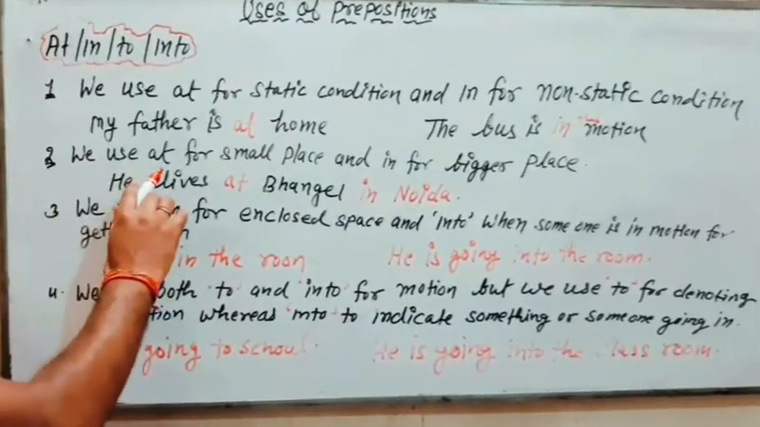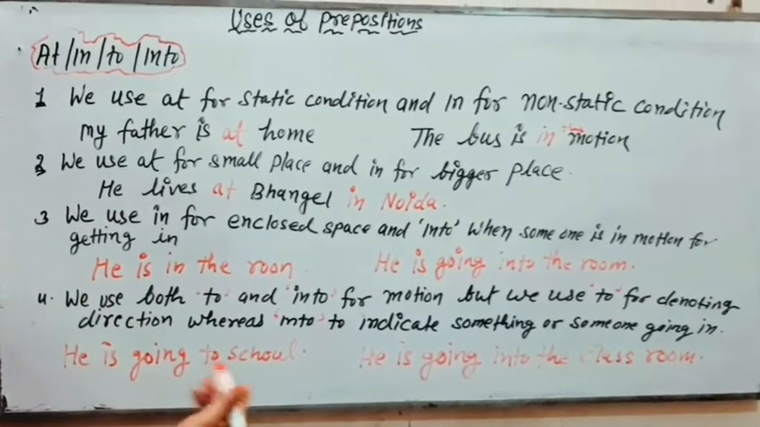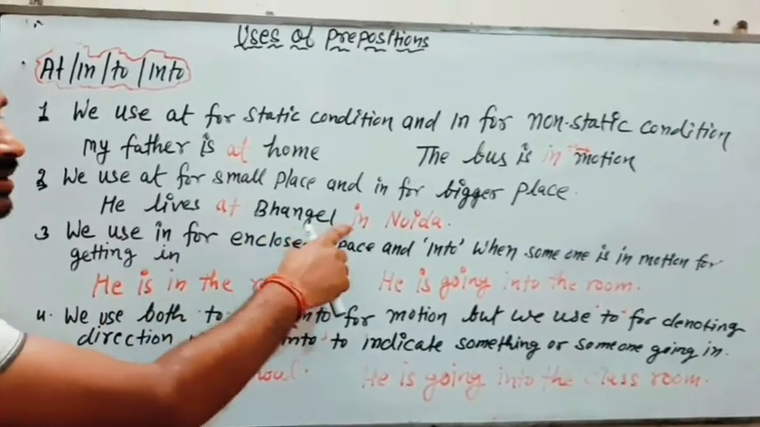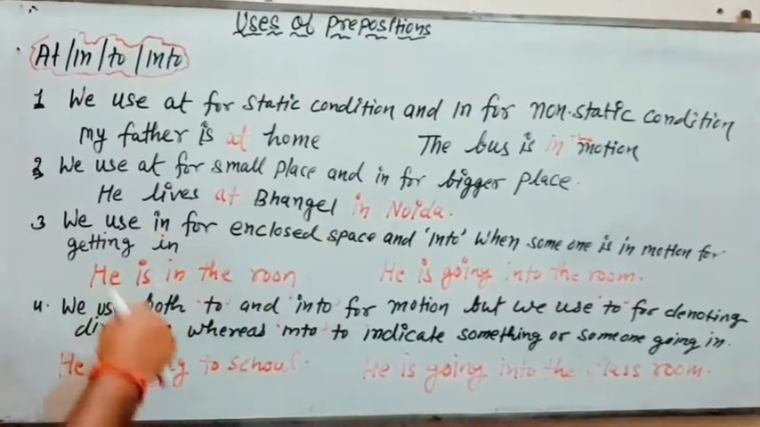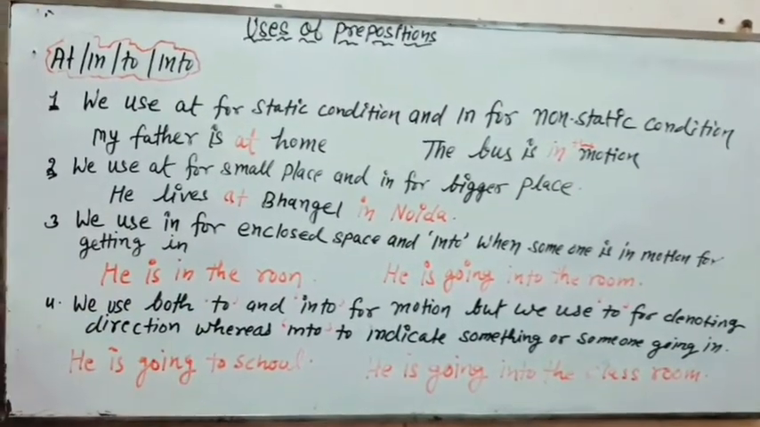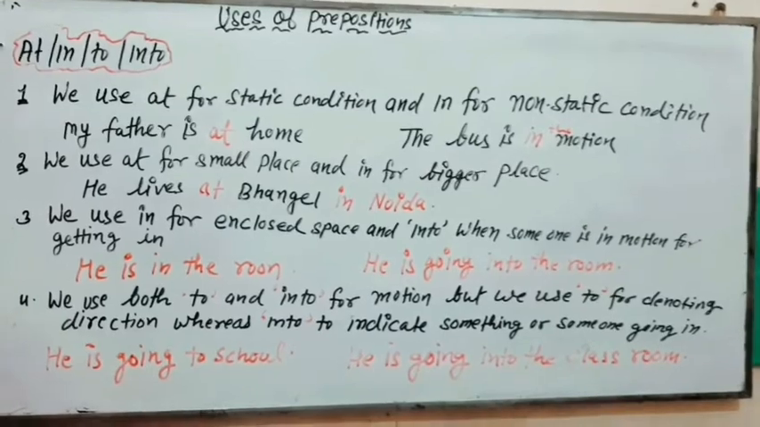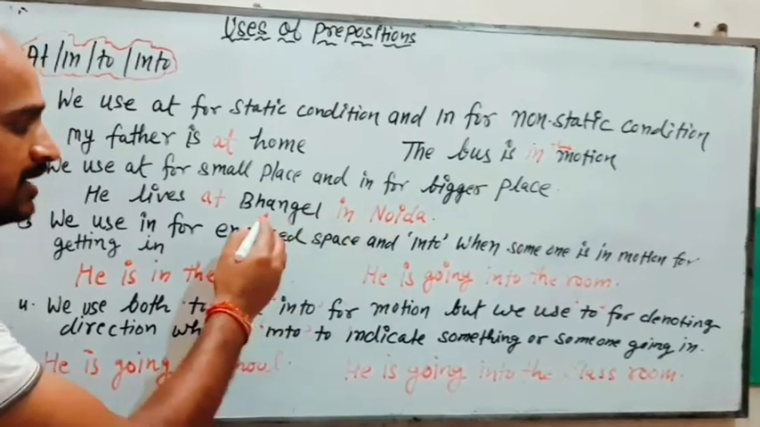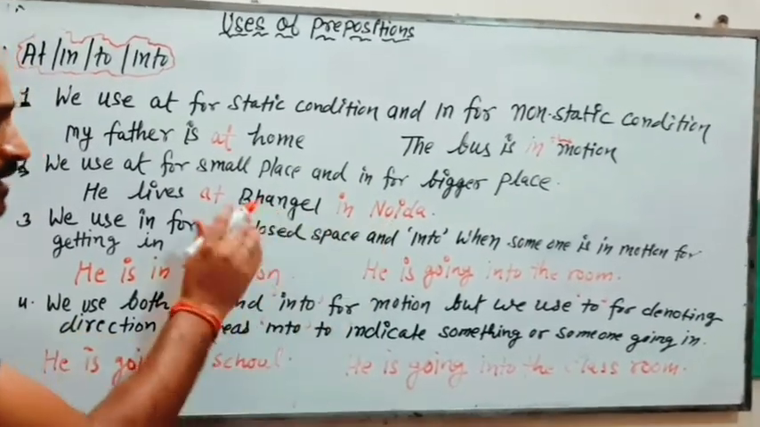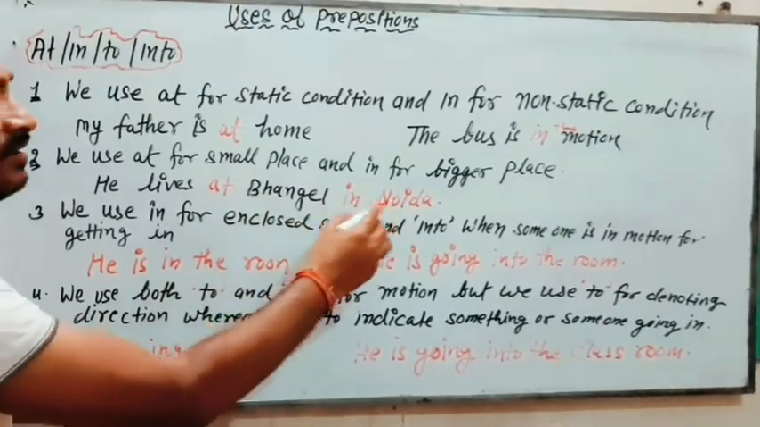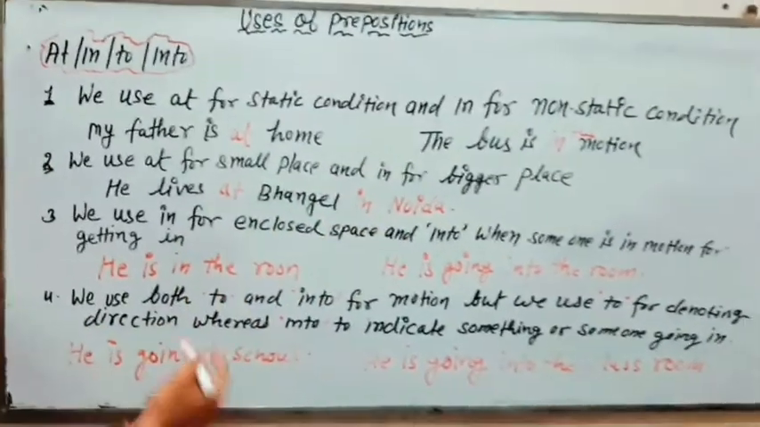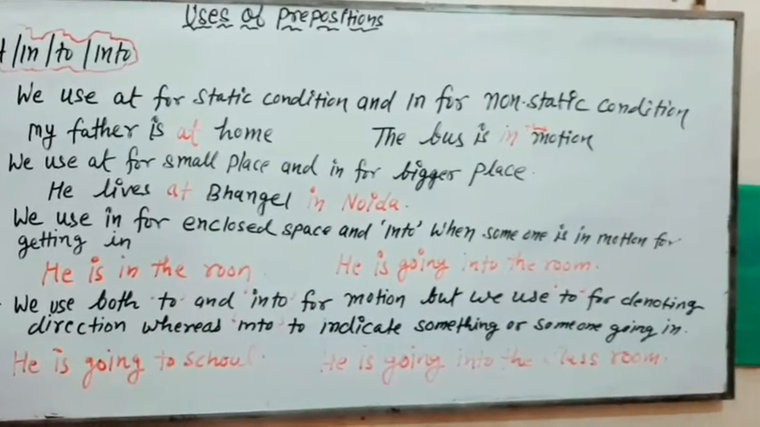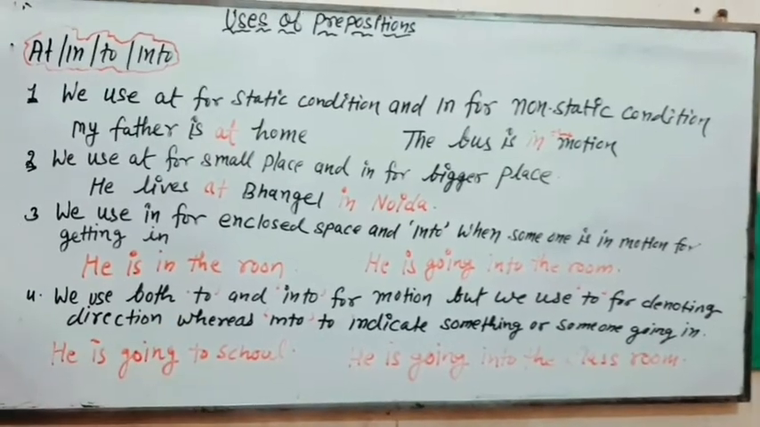Now we use at for small place and in for bigger place. For example, he lives at Bhangel in Noida, or we can say he lives at Noida in India. So while comparing Bhangel and Noida, Bhangel is smaller than Noida, that's why we are using at with Bhangel and in with Noida. But while comparing India with Noida, India is bigger than Noida, that's why we are using at Noida in India.